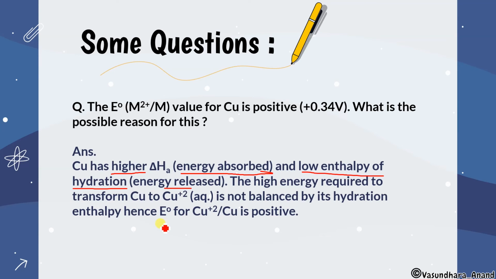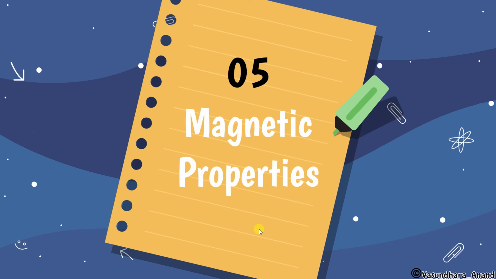So the energy needed to convert copper to copper+2 is not balanced by the hydration enthalpy, and that's why the reduction potential value is very much high. Got it? Clear?